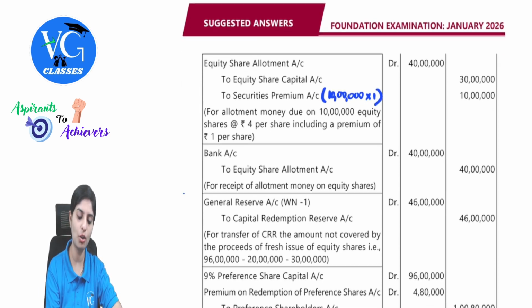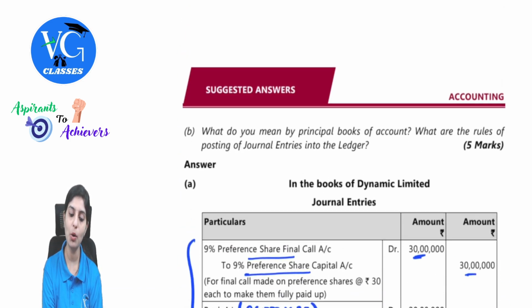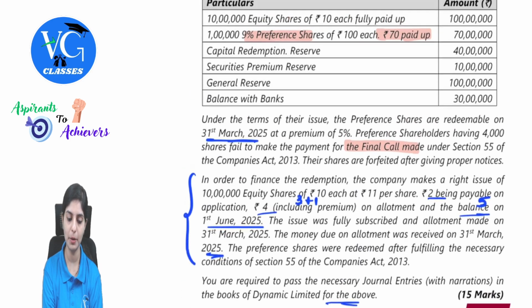So till here, all entries up to 31st March have been done. Because remember, 31st March is the due date for redemption. What is the balance collected on 1st June? We are not bothered about it. Clear? Next. So now we will have to find out how much amount is required for redemption purpose.